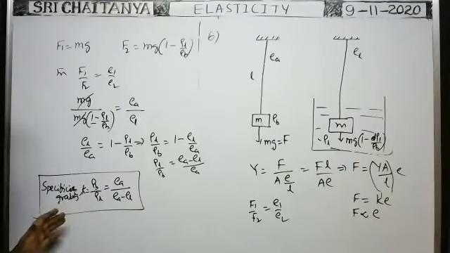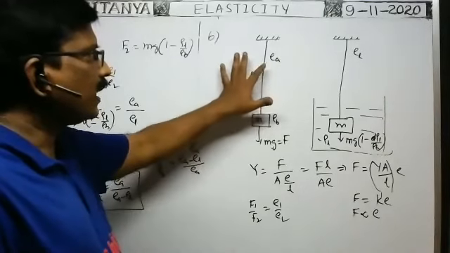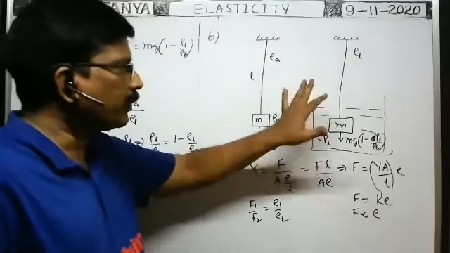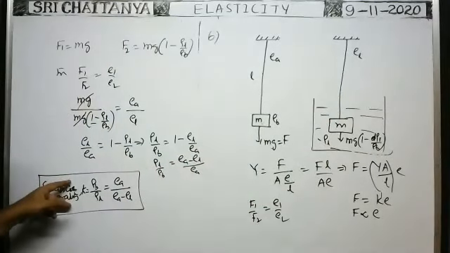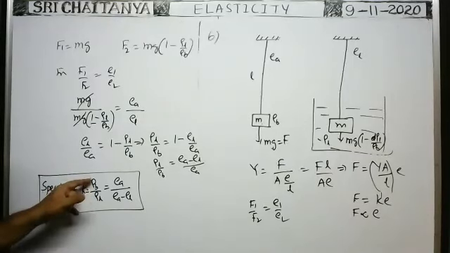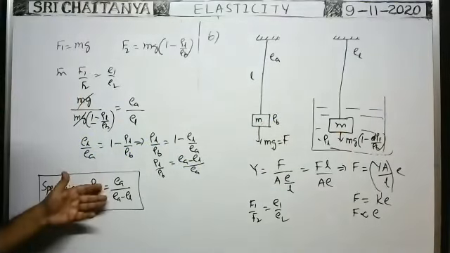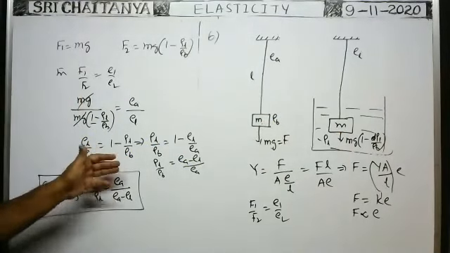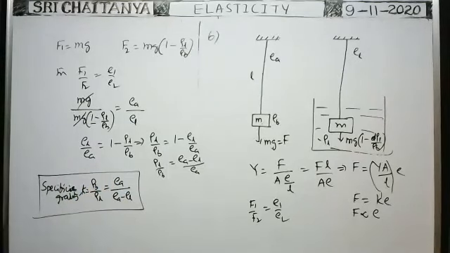In mains they asked: you are given that when the block is in air, the elongation of the wire is so and so. When the block is submerged in a liquid, the elongation of the wire is so and so. And what is the specific gravity or relative density of the body? Relative density is equal to the density of the body by the density of the liquid in which it is submerged. That is equal to the elongation of the wire in air by the elongation of the wire in air minus the elongation of the wire when the block is submerged in a liquid. In this way, we have to obtain it.